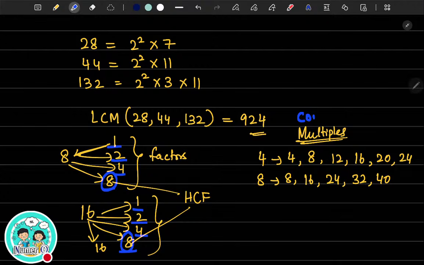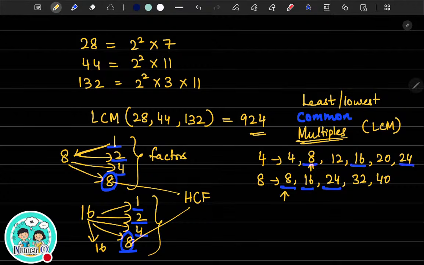Now, among all the natural numbers which are divisible by 4 and 8, if you take the common multiples, which are they? 8 is common, 16 is common, 24 is common. In all the common multiples, which is the smallest number, the lowest or the least number which is divisible by both 4 and 8? It is 8, right? So you take it as the least or lowest common multiple. So what do you mean by LCM? LCM of a given set of numbers is the lowest number which is divisible by the given numbers. Whereas HCF is the biggest number that can divide a given set of numbers. So that's the difference between LCM and HCF. I hope that answers your question.